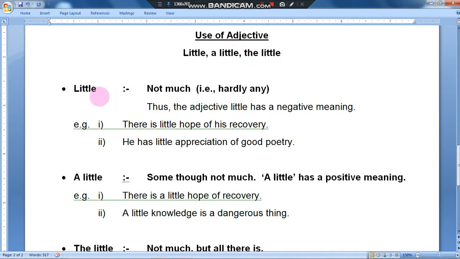Now see, little means not much, hardly any; it's a totally negative manner. Thus the adjective little has a negative meaning. There is little hope of his recovery, means what? There is no hope. Definitely he is not going to be saved. He has little appreciation of good poetry. This little is to be considered in a negative meaning.